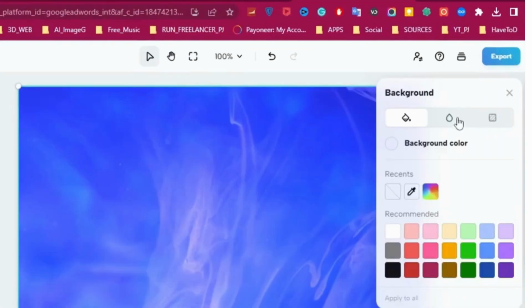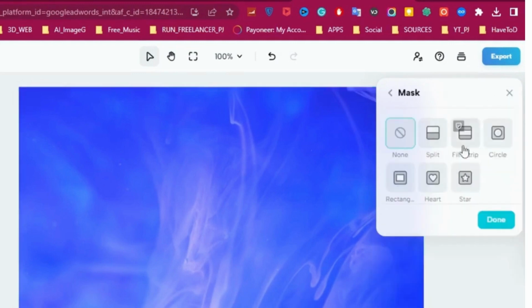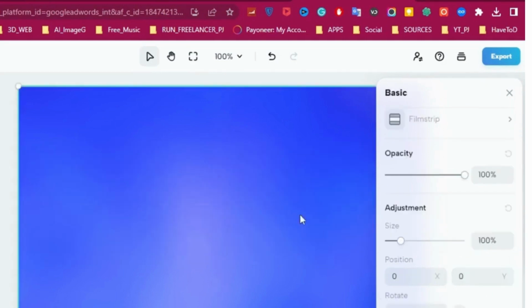Now click on Background and Blur. Select the last one and go to Base Setting. Click on Mask and select Second Item and reduce size to 0. Also, I changed the position to hide the middle line.